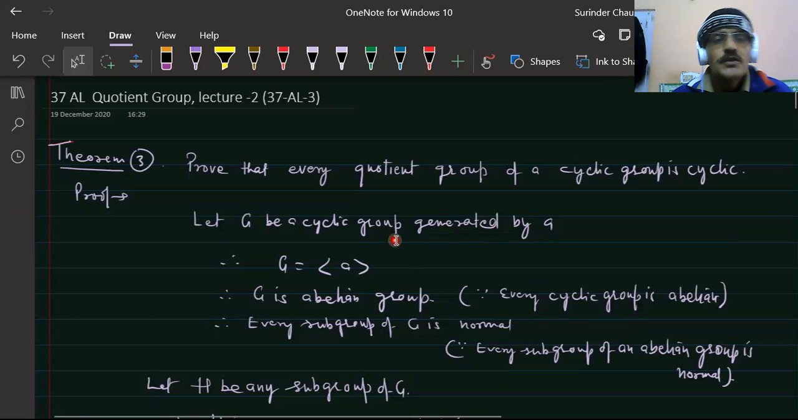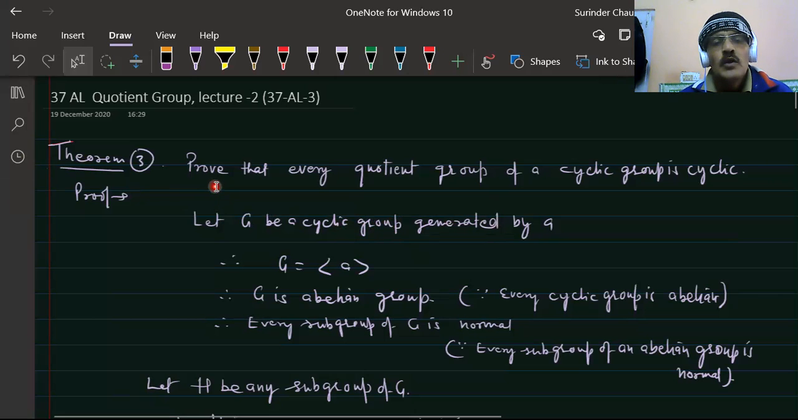Hello students, this is the second lecture on quotient group. In the previous lecture, we defined quotient group and proved some theorems on quotient group. In this lecture, we will prove some more theorems and solve problems based on the quotient group.